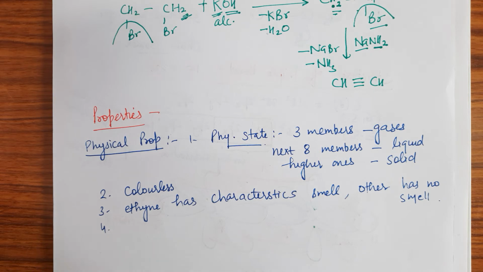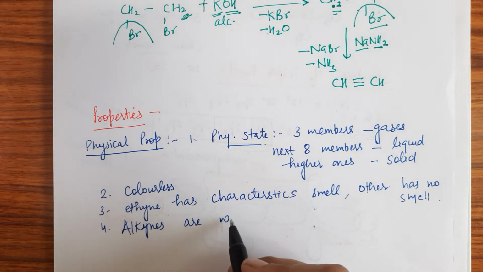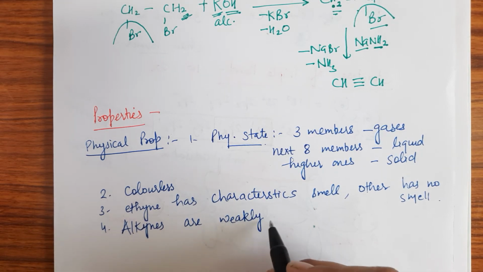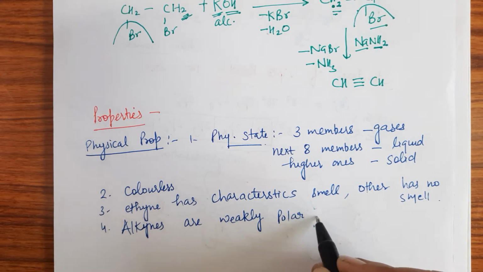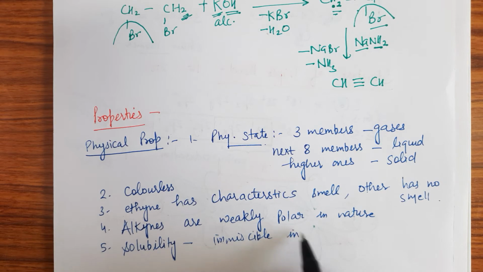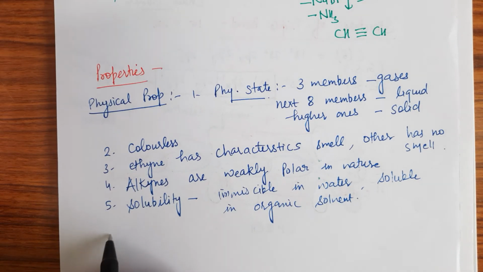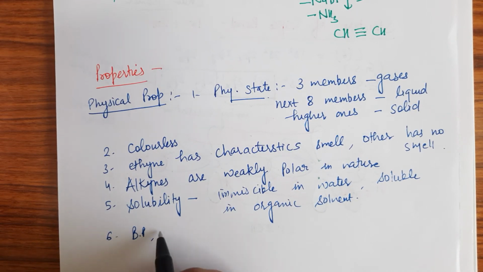One more thing, alkynes are weakly polar in nature. They are not completely non-polar. They are weakly polar in nature. If we take the solubility, however weakly polar these are, they are still immiscible in water and soluble in organic solvents, right?